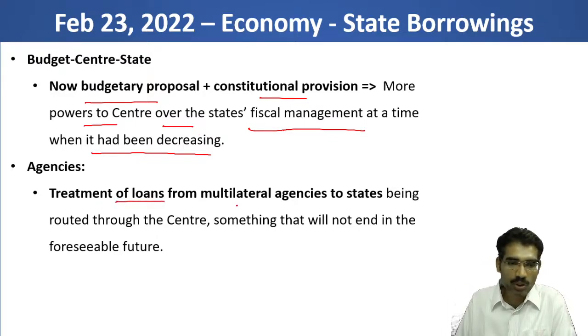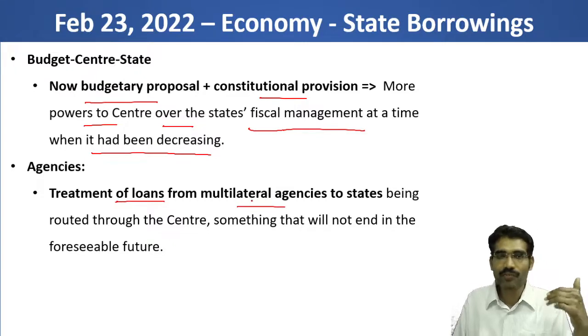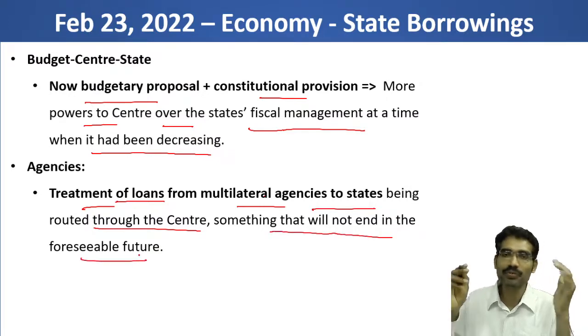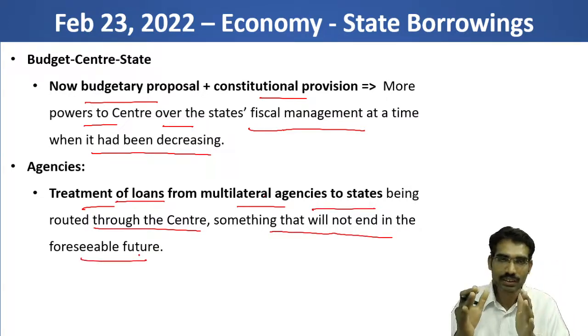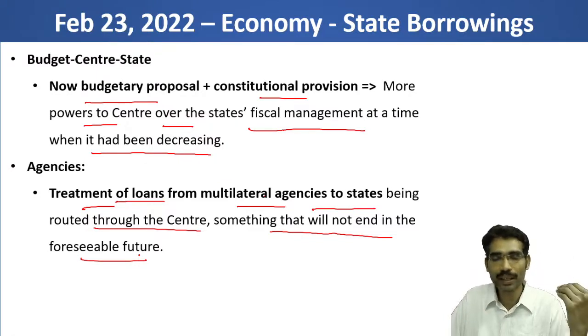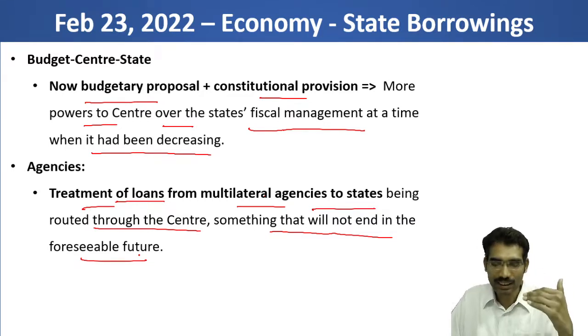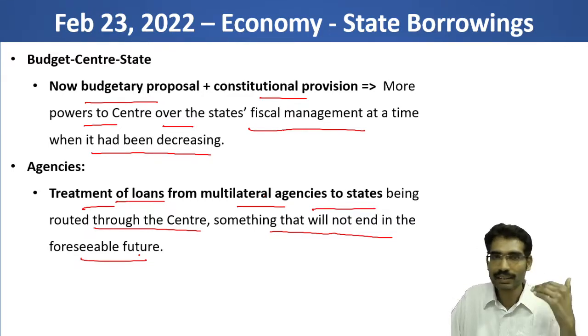Treatment of loans from multilateral agencies: there is another angle also, where states need to take the permission of the center, or where the center has a say with respect to the finances of states. Loans from multilateral agencies to states being routed through the center is something that will not end in the foreseeable future. So even if states go to multilateral agencies like the World Bank, the amount comes through the center. That means the center is involved once again in the states' borrowing. So this trend also will continue.